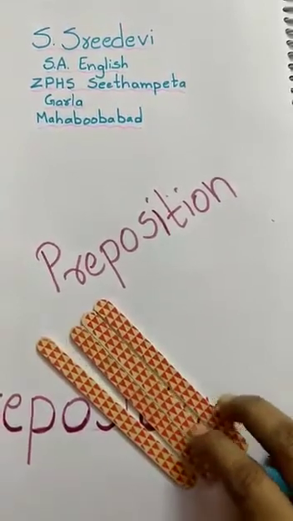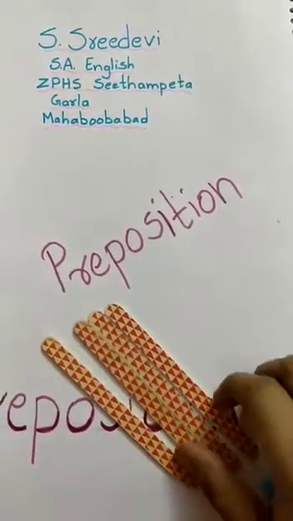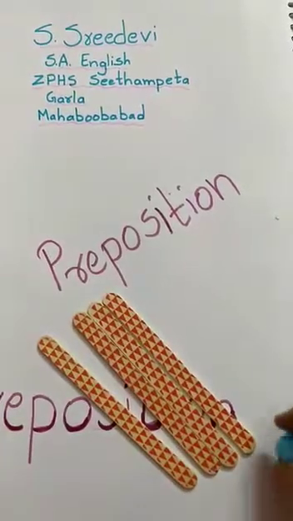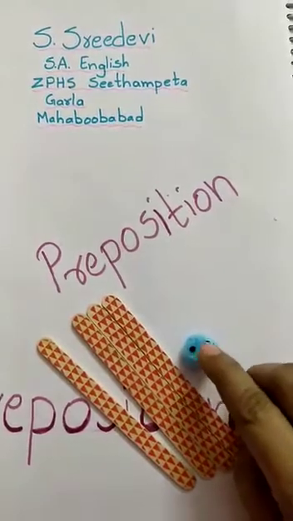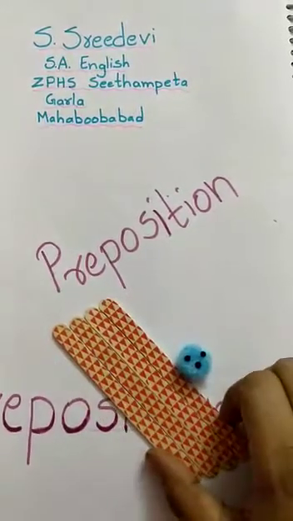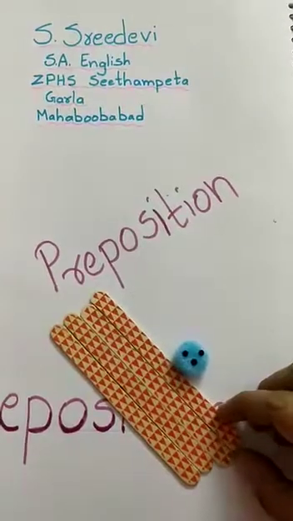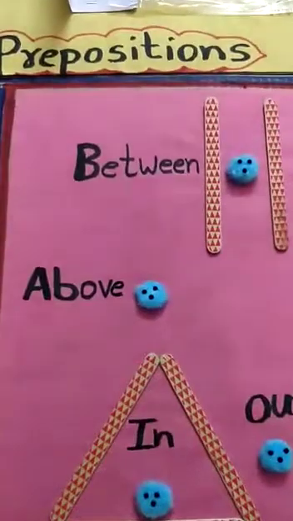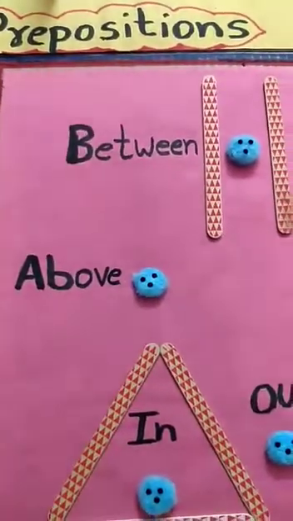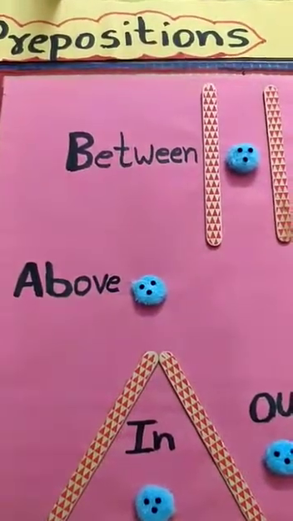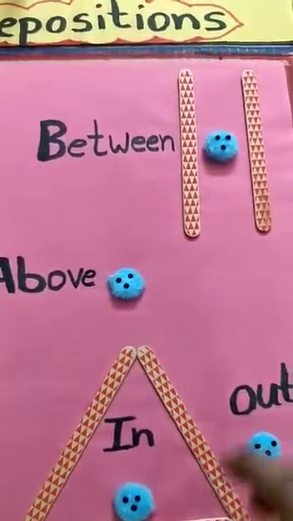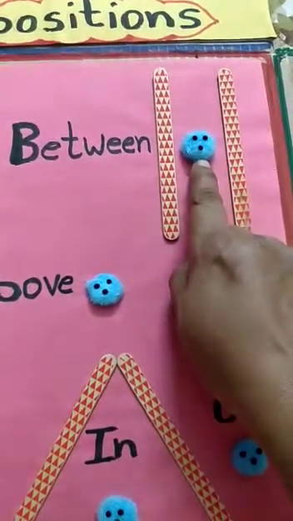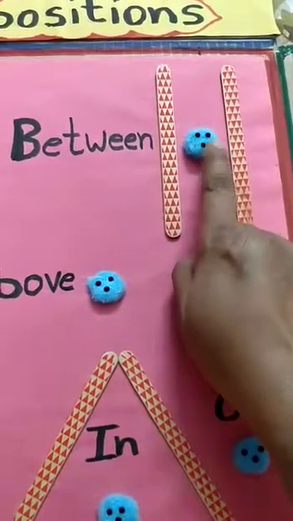See here children, I have prepared a TLM for you by using these ice cream sticks and a pom-pom ball. See here, I made a face on this pom-pom ball. Now I will show you some preposition words with the help of these things. See children, this is the chart which I have prepared to make you understand the prepositions better. See here, it is a doll. So where is this doll?